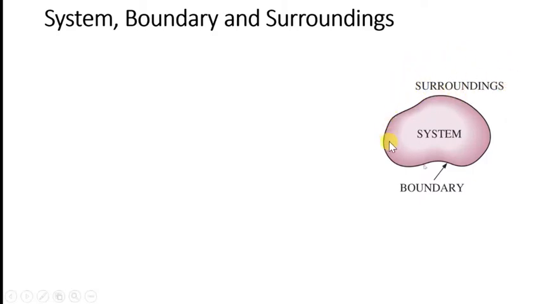Suppose I am working in a lab and I am taking everything of lab for my analysis. Then I will consider that lab as a system, and everything outside that lab is a surrounding, and wall of a lab will work as a boundary. But it is not every time I'm considering everything as a system. I can take simple part or the one machine or the one experimental setup as a system also, and everything external to that system is a surrounding and system is separated by a actual line or hypothetical line is called as a boundary.